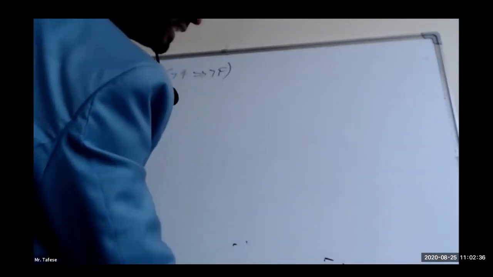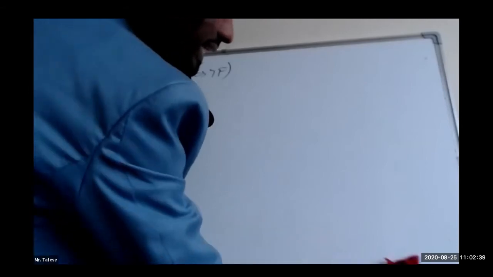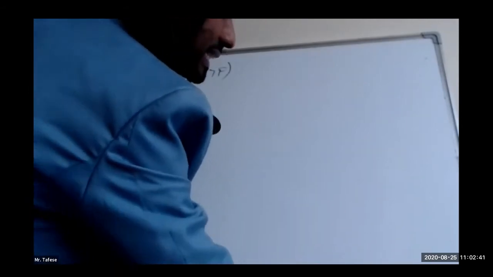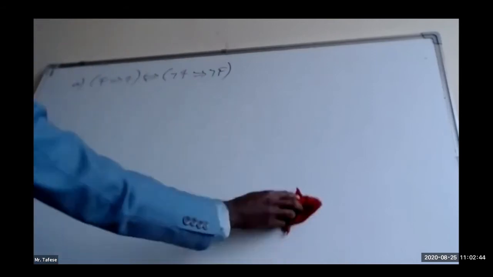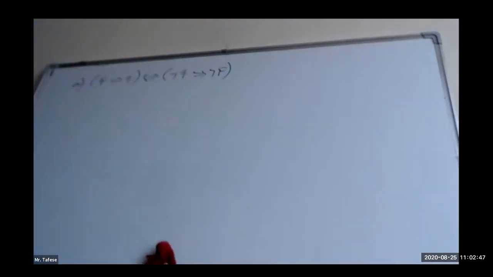Let us construct the truth table for the given complex or compound propositions. After we have constructed the truth table, we will decide whether the compound proposition is tautology or contradiction or neither of the two. How many propositions have participated in the formation of this compound proposition? Only two. Therefore, we will have 2 to the power of 2, which is equal to 4 rows.